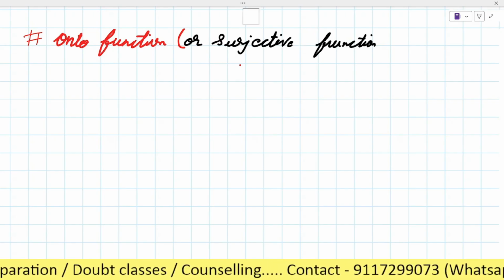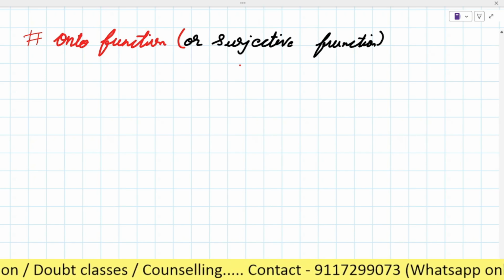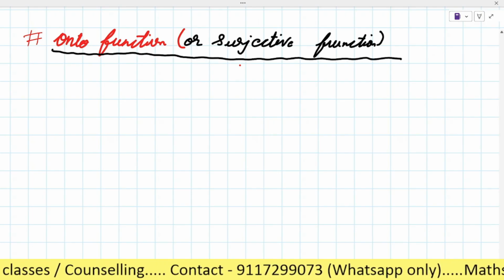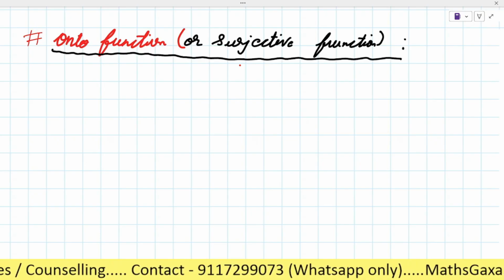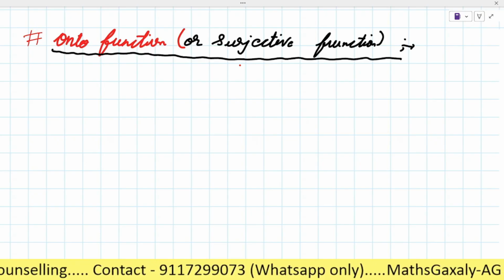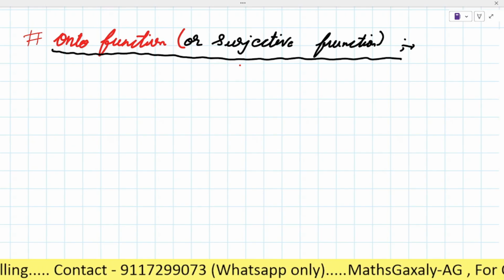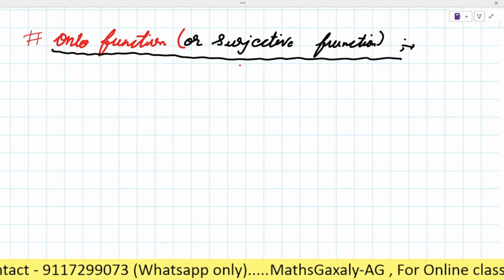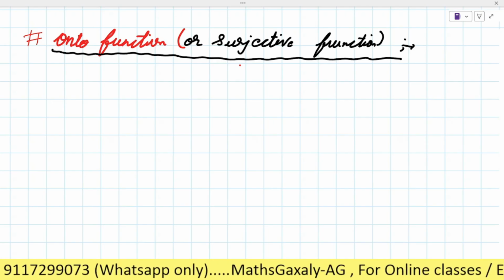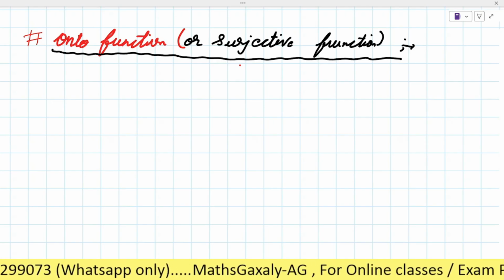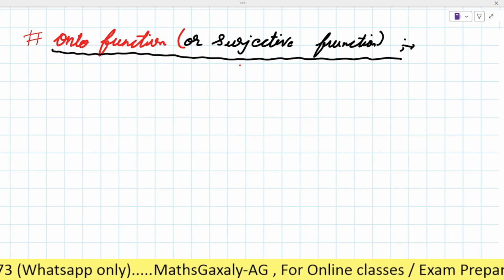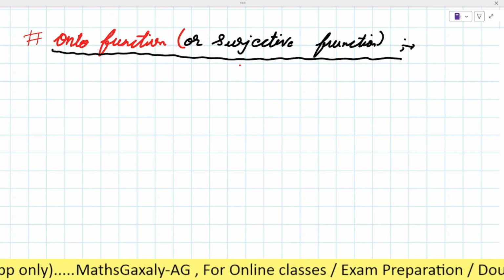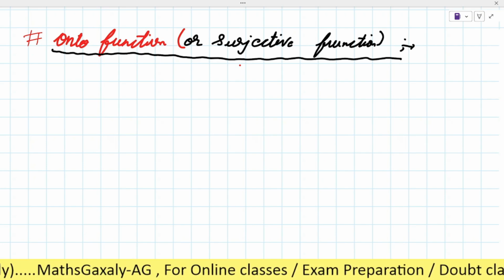In the textbook, where is onto function? Can you tell the page number in the textbook for onto function? Okay, let me check it. See, page number 7 of NCERT book, Definition 6. Onto function or surjective function. Okay. Now give the heading and write.